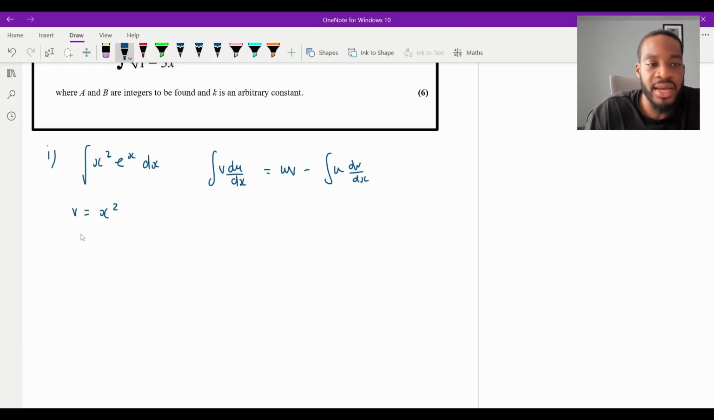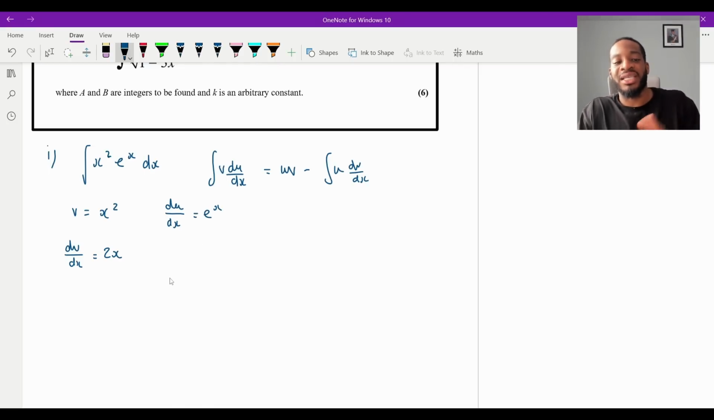V is going to equal x squared, and that would mean that dv over dx would just be 2x. So it's a bit simpler now. The power has dropped by 1, and that would mean what we're choosing to integrate is going to be e to the x, du. And obviously when you differentiate or integrate e to the x, you get the same thing. So it makes sense to choose this as du. In that case, when we integrate e to the x, we get e to the x again. And now it's just a matter of applying the formula.